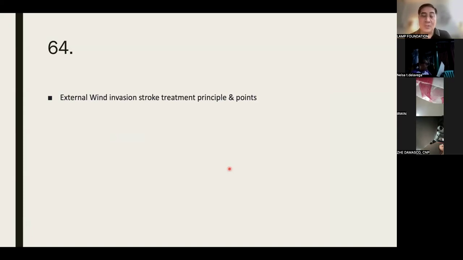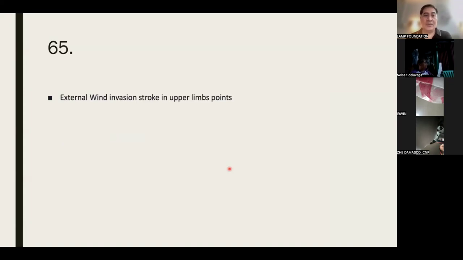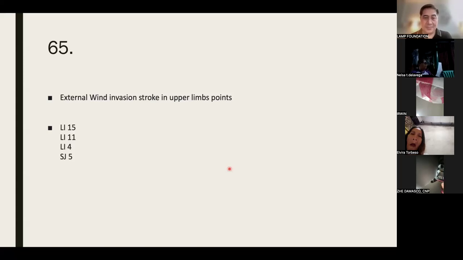What is the treatment principle and points for external wind invasion stroke? Dispel wind, nourish blood, clear the channels. Du 20, gallbladder 20, bladder 7, Du 16, Du 14, and LI 12. Very good. For the upper limbs: LI 15, LI 11, LI 4, Sanjiao 5. So this is for external wind invasion.